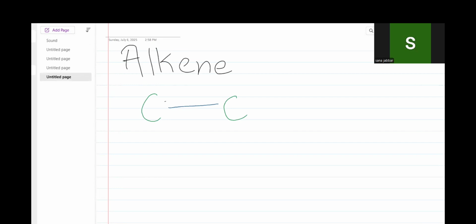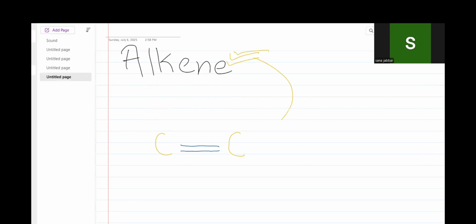The alkene group is very similar to an alkane, but the difference is that the carbon and carbon atoms are not linked with a single bond, but rather with a double bond. Wherever you see a double bond between carbon and carbon atoms, always remember alkene.